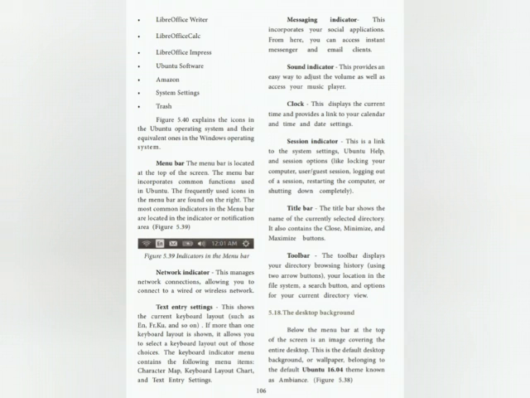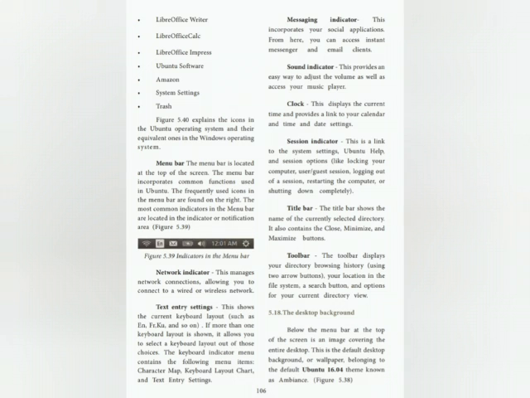Messaging indicator. This incorporates your social applications. From here you can access instant messenger and email clients. Sound indicator. This provides an easy way to adjust the volume as well as access your music player. Clock. This displays the current time and provides a link to your calendar and time and date settings. Session indicator. This is a link to the system settings, Ubuntu help and the session options.